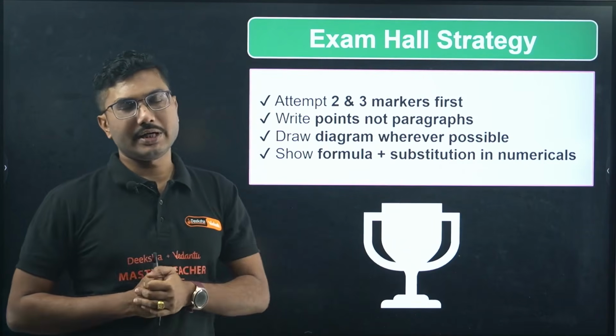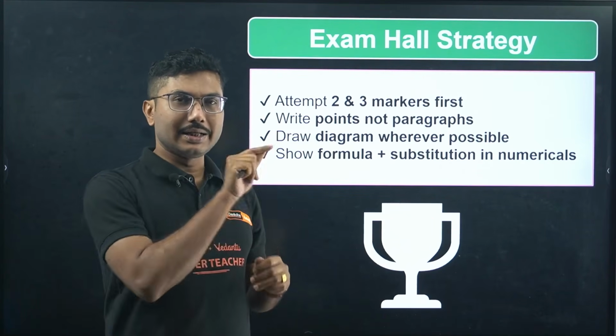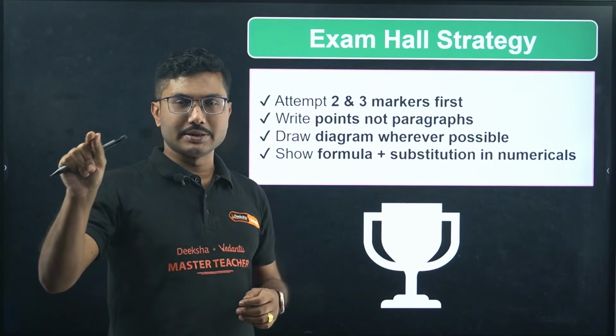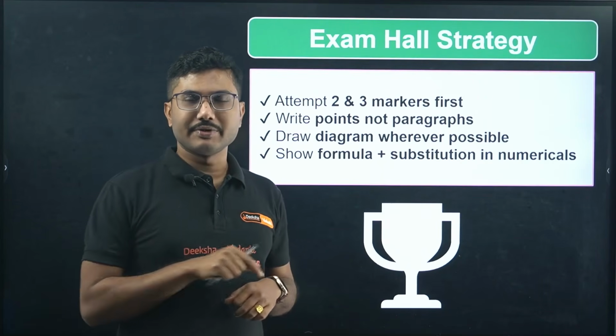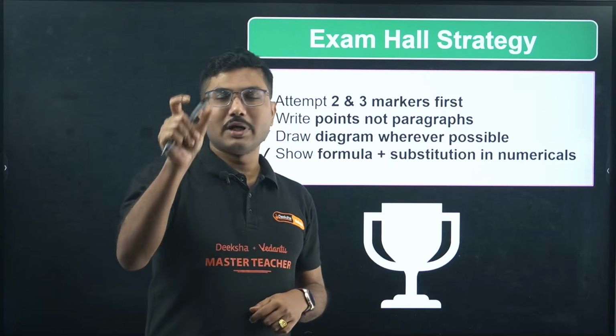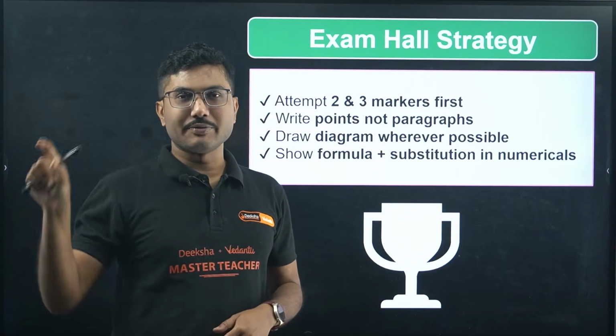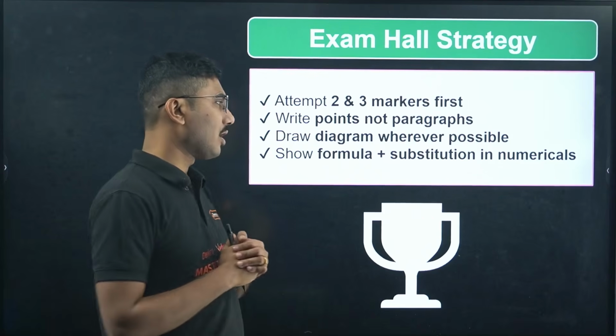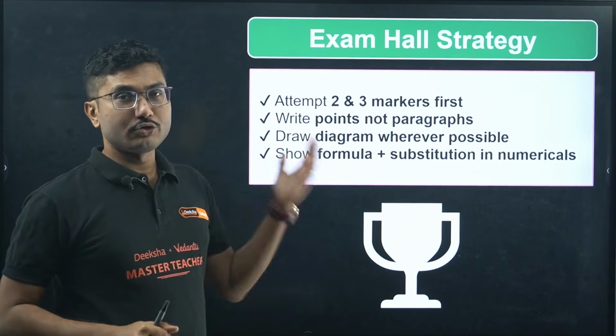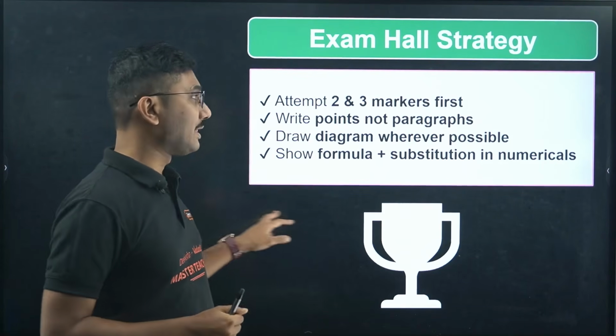For example, electric field due to a point charge is given by this formula, where E is given, Q is given, R is given. Write the formula, mention the values given in the question, then substitute and solve it. You should get a full 5 out of 5. This should be your strategy for the examination hall.